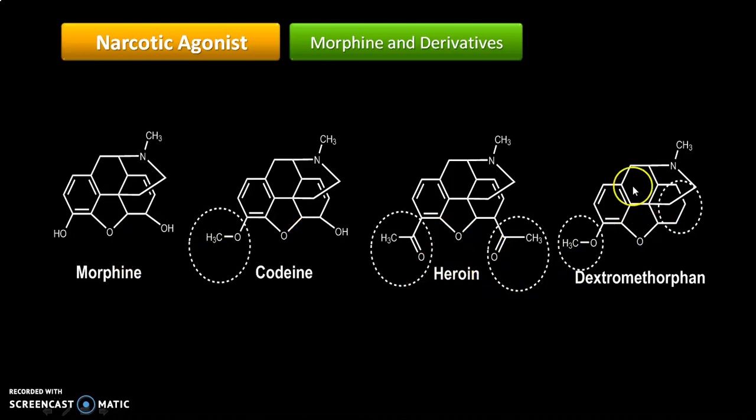Okay, and we are not studying dextromethorphan, it is not in your syllabus. So I have discussed three structures with you. The first is morphine, the second is codeine, and the third one is heroin. Okay, so these are morphine and its derivatives. In my next part 3, I'll discuss the SAR, the structure-activity relationship of morphine. That means how the new compounds were derived from morphine.